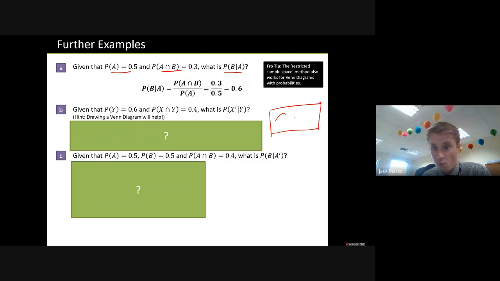So what we're talking about, X's and Y's. Assume that they overlap to start with, at least. So intersection is 0.4. And Y adds up to 0.6, so that's a 0.2. What is the probability of not X given that it's Y? So I know we don't have the rest of the diagram, but we might not need it. Given that it's Y, so it's out of this 0.6. What's the not X bit? Well, the not X bit is the 0.2, so it looks as though it's going to be a third.